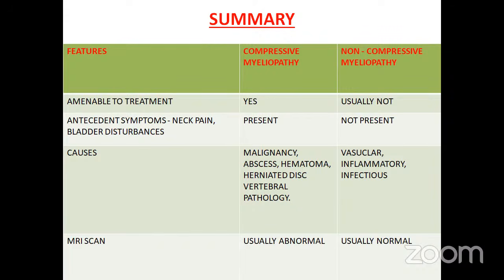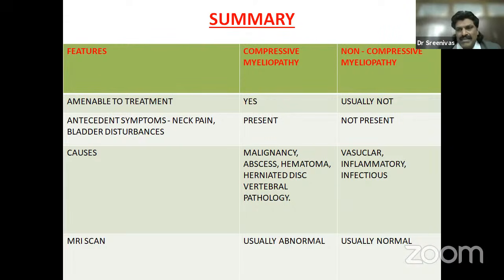Okay, sir. Thank you, sir. Sir, there is another question, asking why there is early bladder involvement in intramedullary lesions. In an intramedullary lesion, you have the autonomic fibers, the corticospinal fibers, spinothalamic tract fibers, dorsal column. So early involvement is there in an intramedullary lesion.